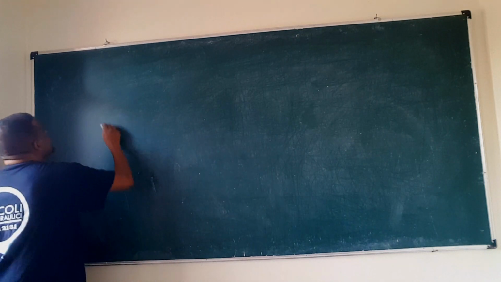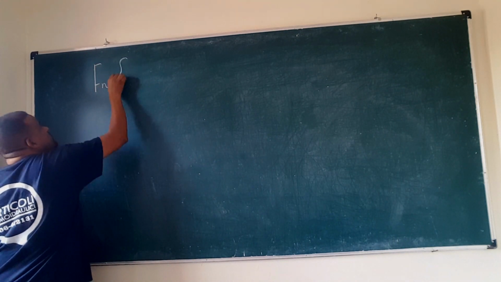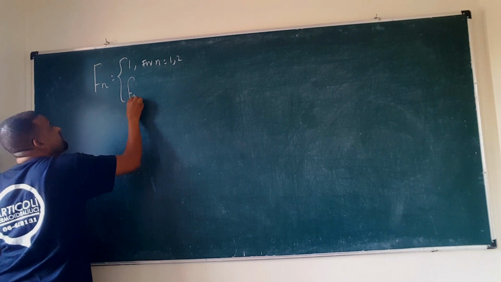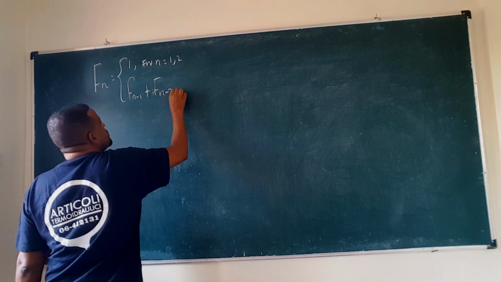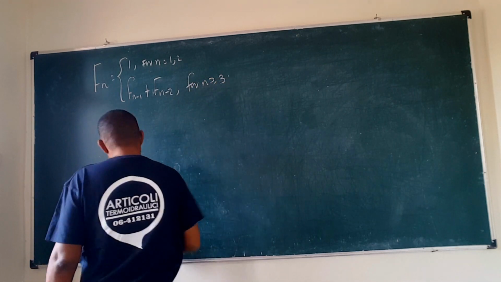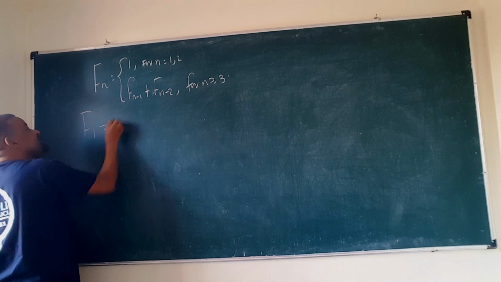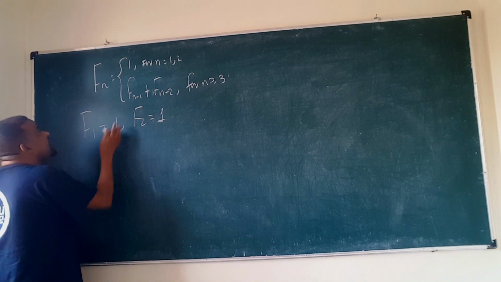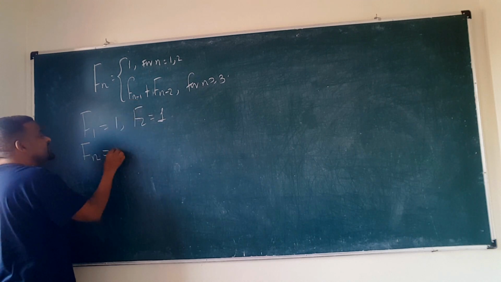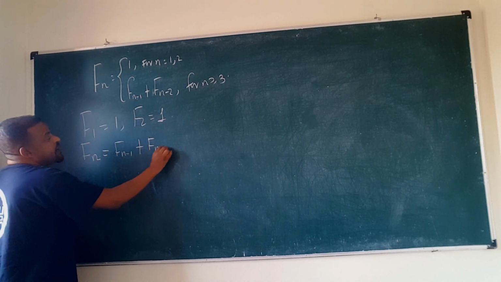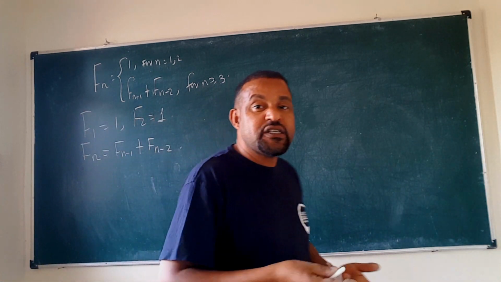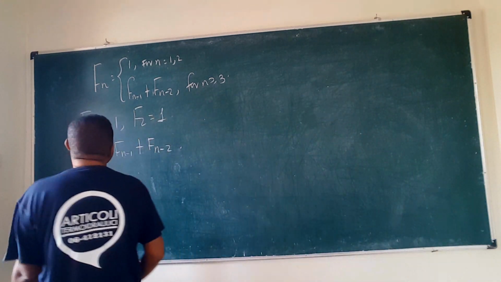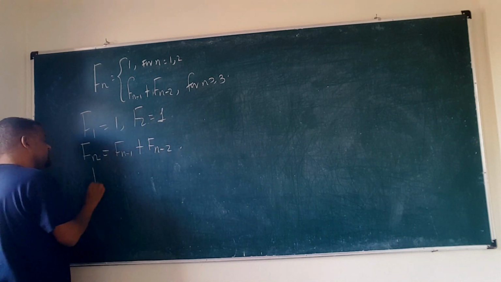So let's find some of the elements of the Fibonacci sequence. Don't forget, it is 1 for n equal to 1 and 2, and Fn minus 1 plus Fn minus 2 for n greater than or equal to 3. The first term is given as 1, and the second term is 1. This applies not only to the Fibonacci sequence but to other recursively defined sequences too. Questions often ask you to find the fifth, sixth or tenth term, so follow carefully.